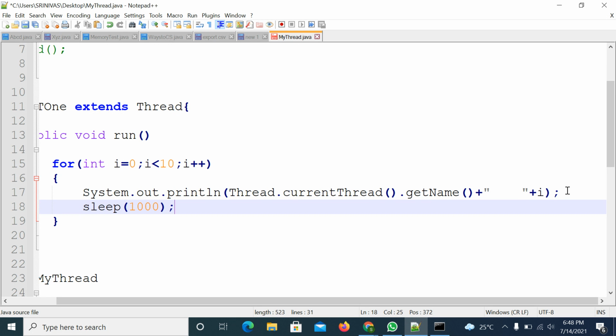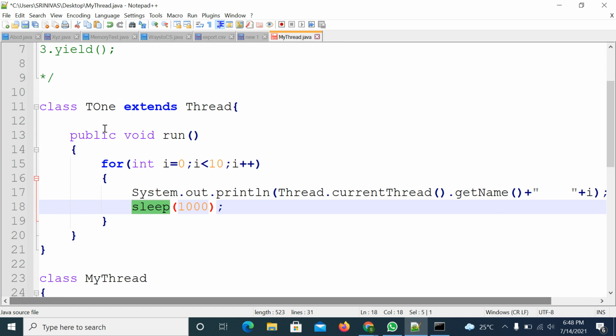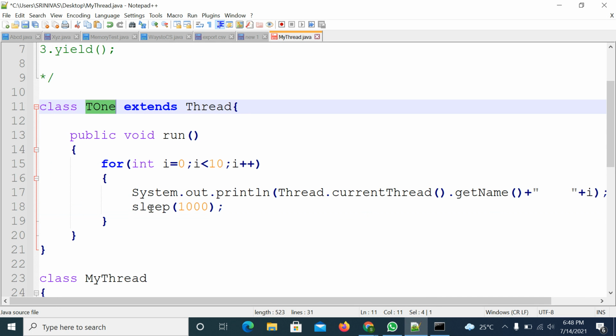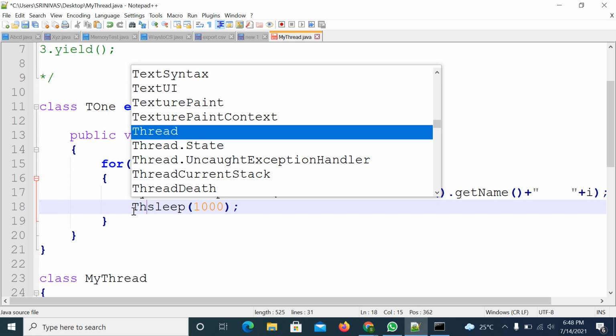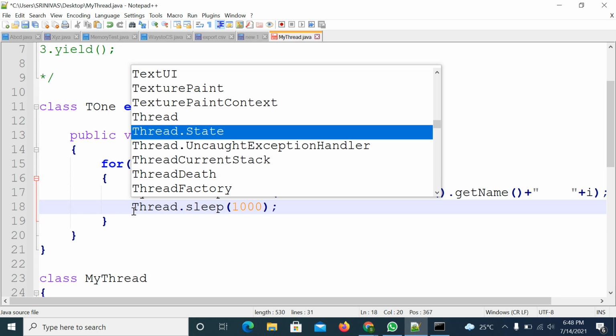So 1000 milliseconds means 1 second. Right. So I cannot call the sleep method directly like this. Why? Because the sleep method is not available in the T1 class. The sleep method is available in the Thread class. Either I can create a Thread class object and call it, or, since sleep is a static method, I can directly use the class name, Thread.sleep.